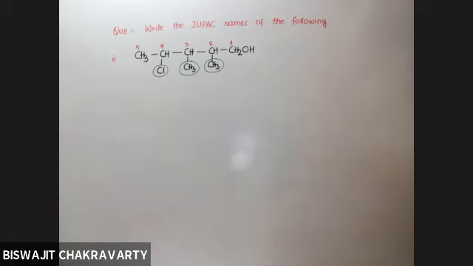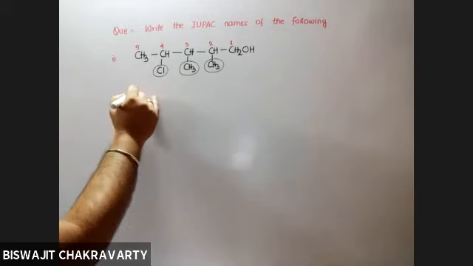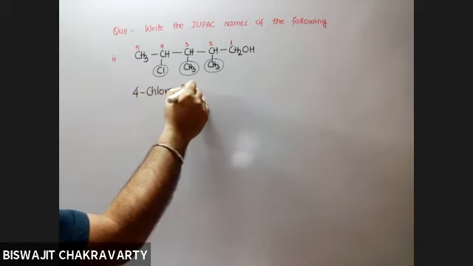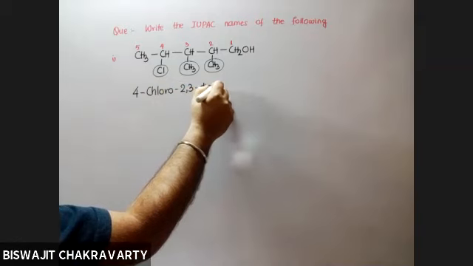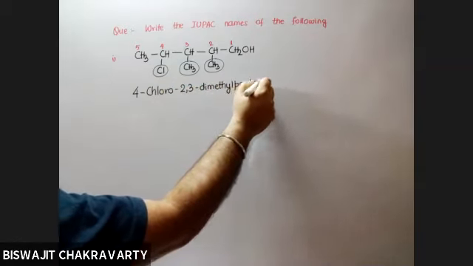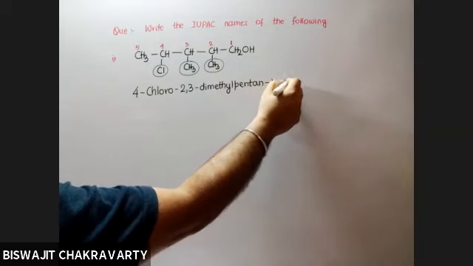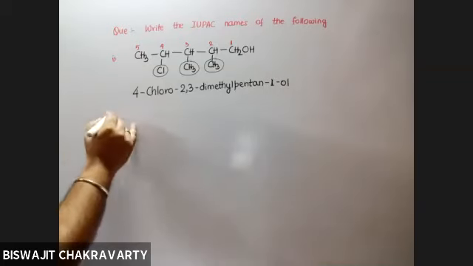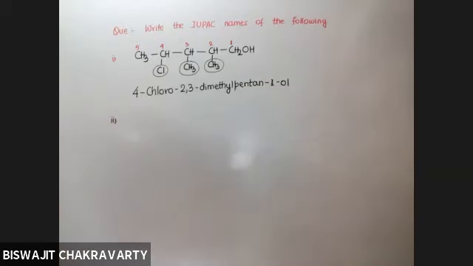Very good. So 4-chloro-2,3-dimethylpentan-1-ol. Understood, everyone?